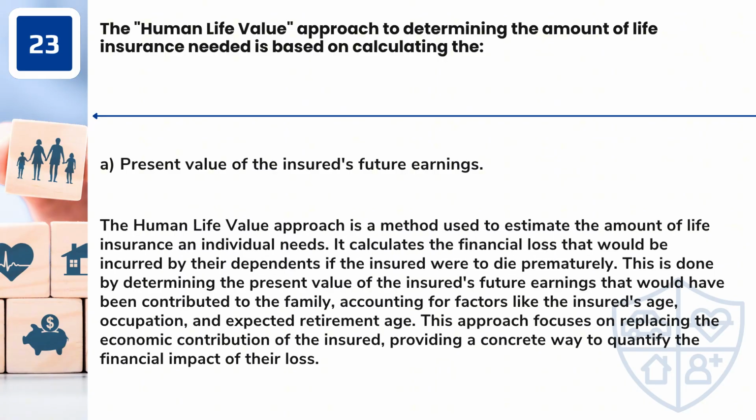Answer: A. Present value of the insured's future earnings. The human life value approach is a method used to estimate the amount of life insurance an individual needs. It calculates the financial loss that would be incurred by their dependents if the insured were to die prematurely. This is done by determining the present value of the insured's future earnings that would have been contributed to the family, accounting for factors like the insured's age, occupation, and expected retirement age.